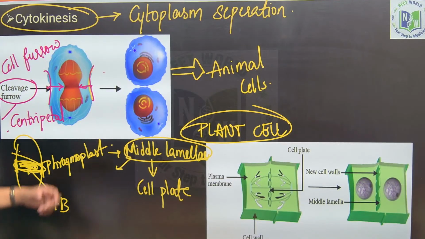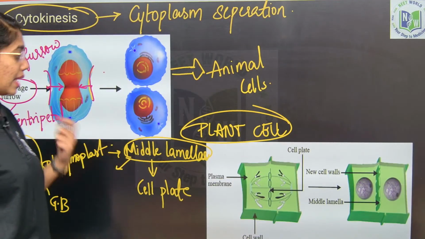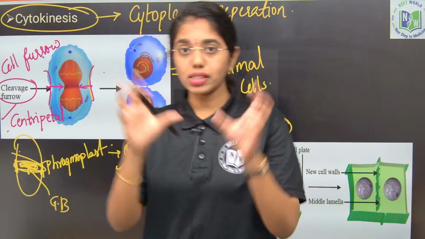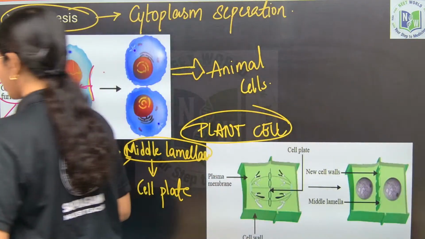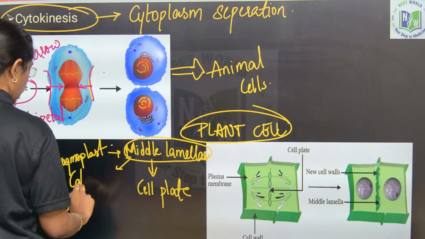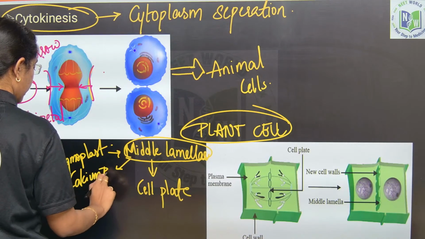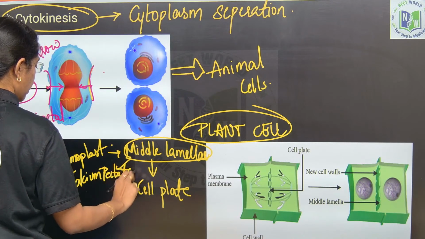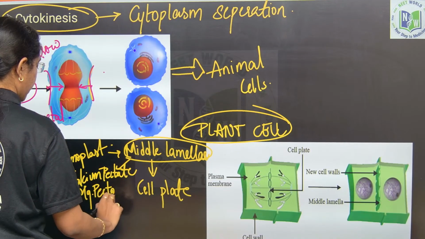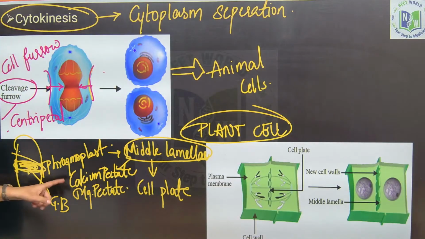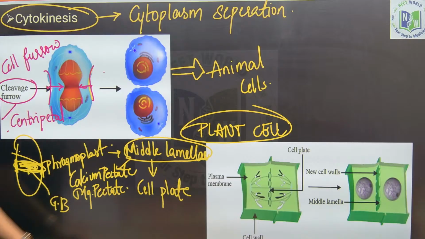We have learnt in the cell the unit of life, at the cell wall segment, wherein middle lamella is composed of what? Calcium pectate and magnesium pectate. Middle lamella is composed of calcium pectate and magnesium pectate. So, here this gets matured to what? Cell plate. So, it is from center to periphery, right?